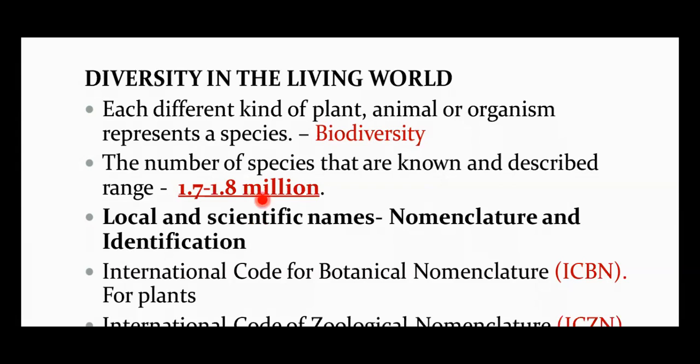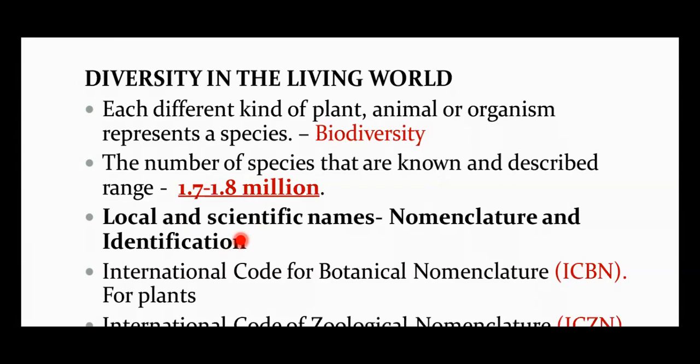To name, identify, and classify these organisms, we'll start from the basics. There are different local and scientific names, which fall under the category of nomenclature and identification. Local names have some drawbacks. What are those drawbacks you are well aware of?